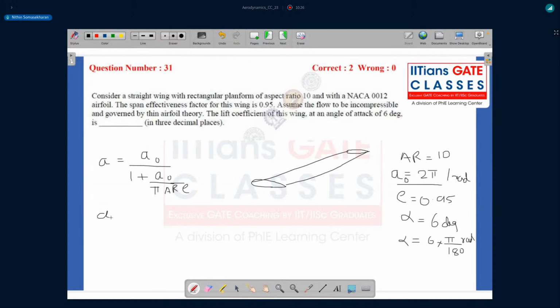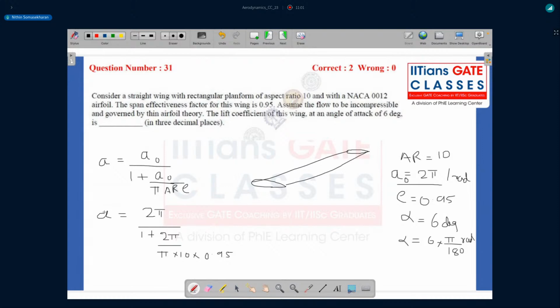So if you were to just substitute the values over here, that would be around 2 pi divided by 1 plus 2 pi into pi into aspect ratio, which is 10, and then the span efficiency factor, which is around 0.95.